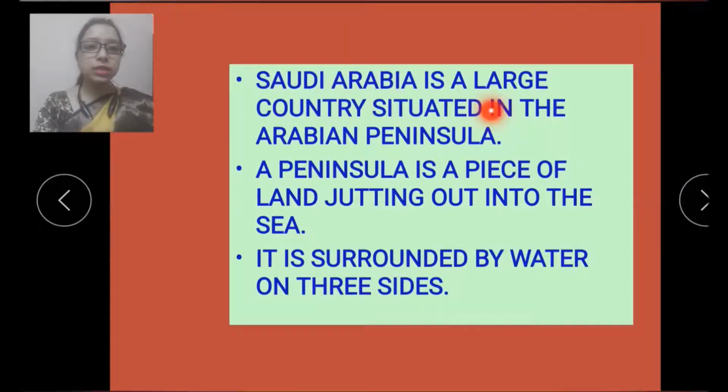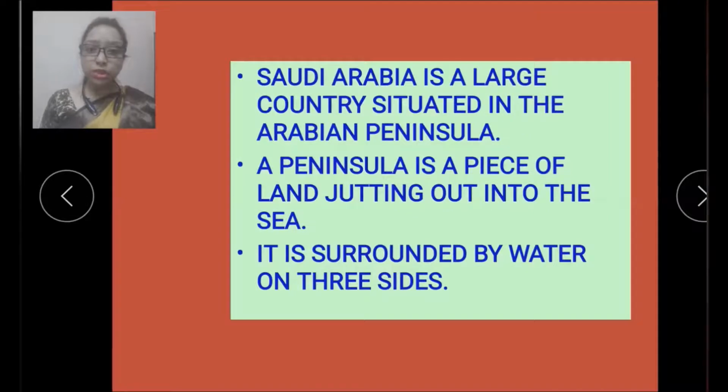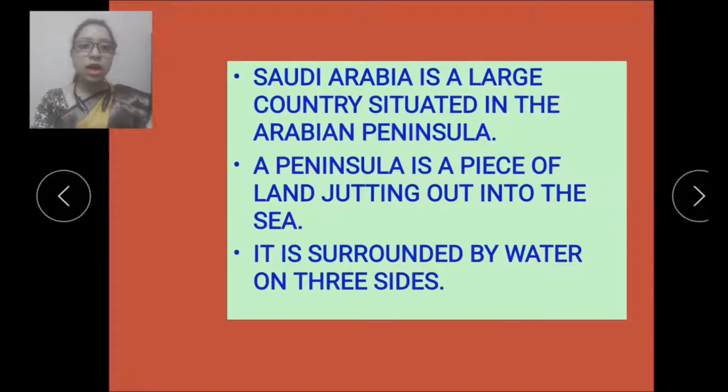Saudi Arabia is a large country situated in the Arabian Peninsula. So Saudi Arabia is a large country and it is situated in the Arabian Peninsula. Peninsula you have already studied in your class 4th. Now what is a peninsula? A peninsula is a piece of land jutting out into the sea. It is surrounded by water on 3 sides.